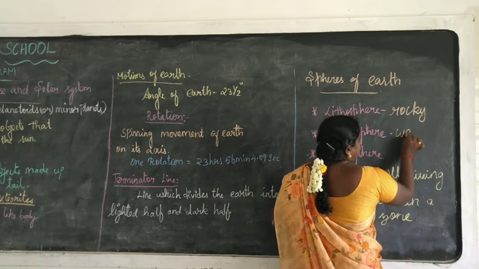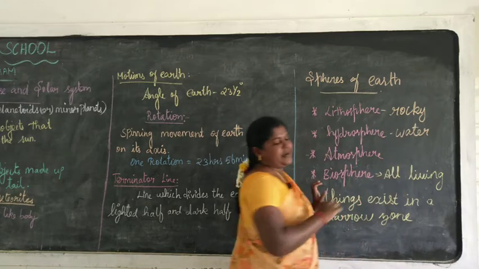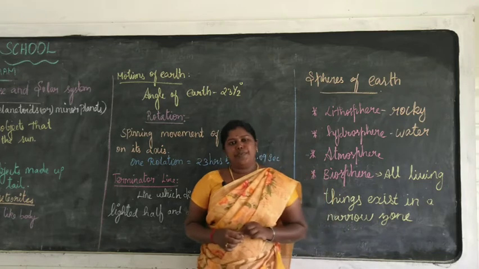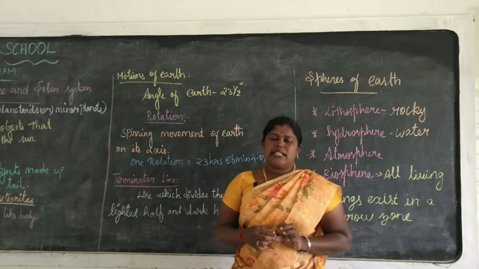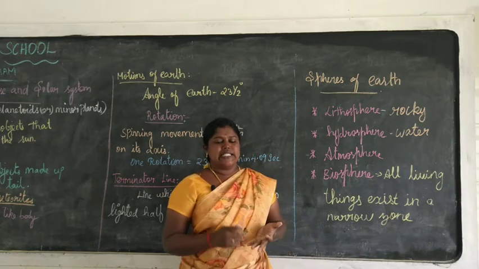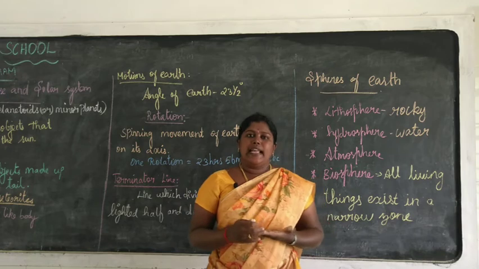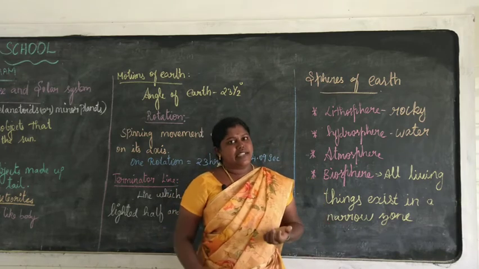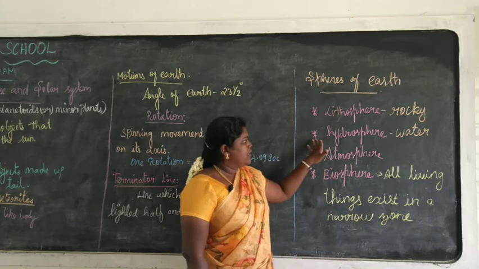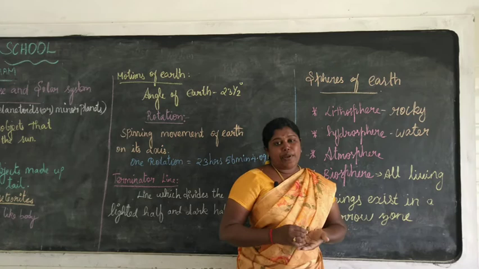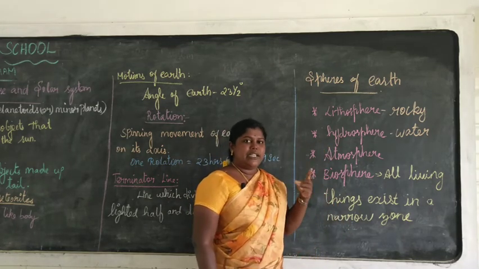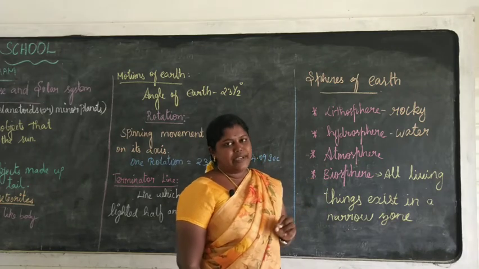So this one is water. The word hydrosphere is derived from the Greek word hydro, which means water. Our Earth consists of different kinds of water bodies, such as the oceans, seas, rivers, lakes, water vapor, ice caps, etc. So our Earth is composed of water bodies. This water is the major requirement for living organisms.